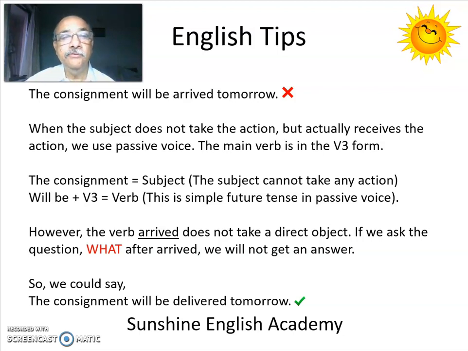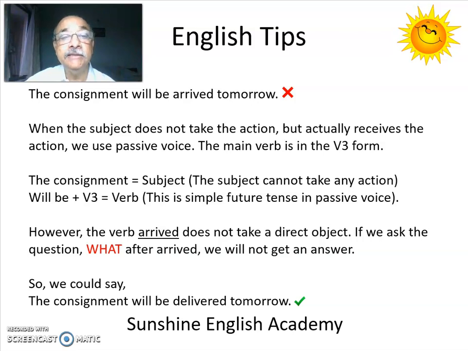However, the verb arrived does not take a direct object. Verbs that do not take direct objects are called intransitive verbs. If we ask the question what after the verb, we will not get any answer.